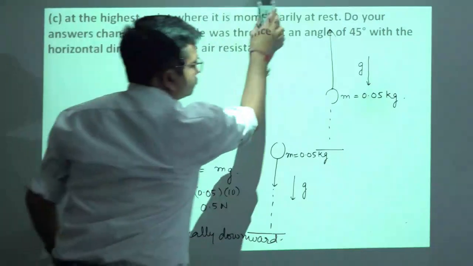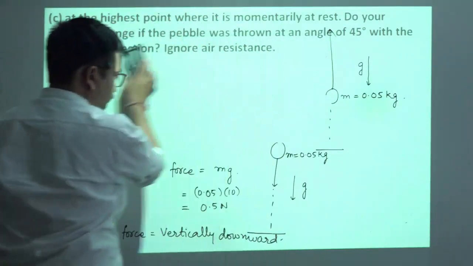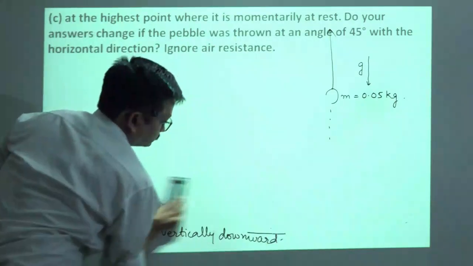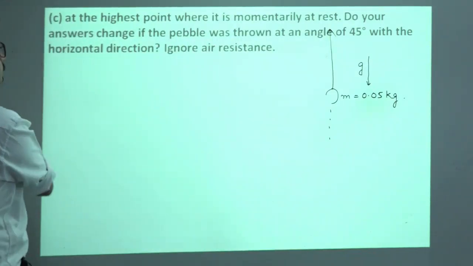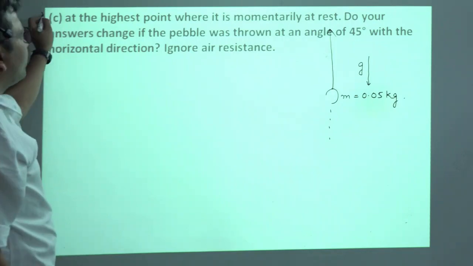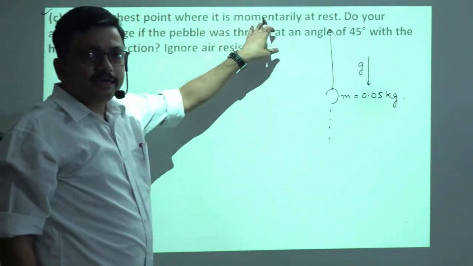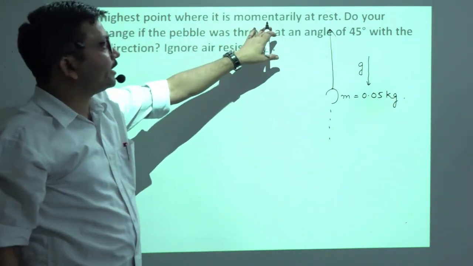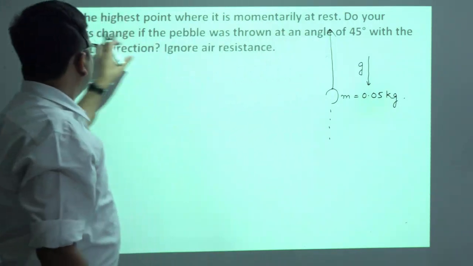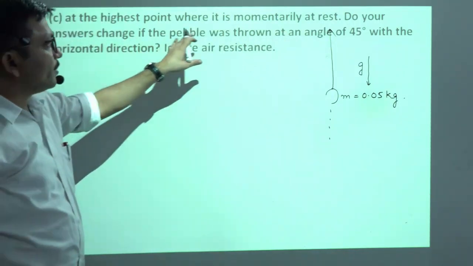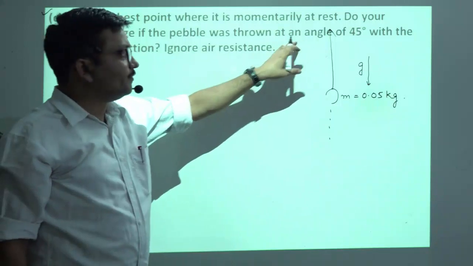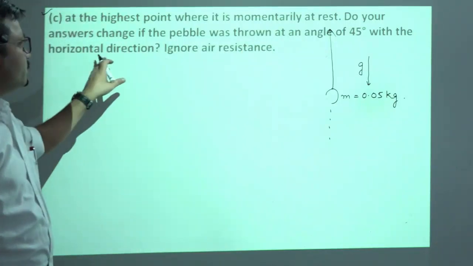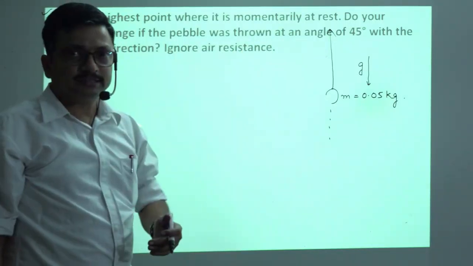C part. The question is: at the highest point where it is momentarily at rest, what should be the direction of force and magnitude? Does your answer change if the pebble was thrown at an angle of 45 degrees with the horizontal direction? Ignore air resistance.